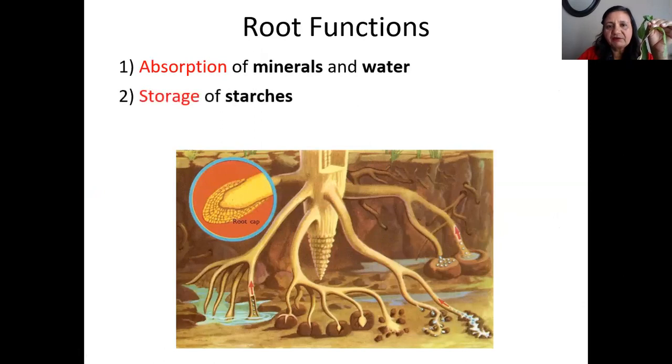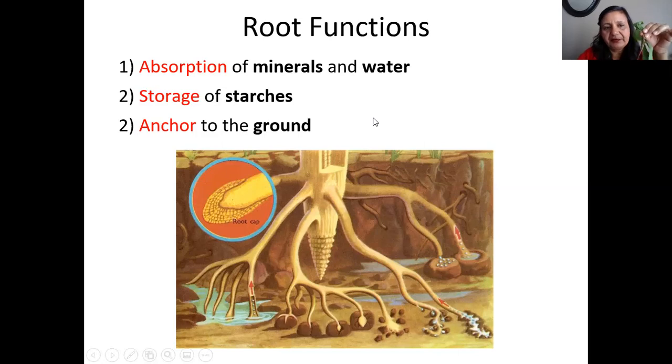So what are the functions of the root? What do they do? They absorb the water and minerals from the soil, right? And they also do the storage of starches, and so they grip the ground so that they can stay anchored into the ground, and they store the starch. You can see it in a potato and some radish, they store the food, right? And this is the carrot, right? Actually, starch is present more in potato, and some like sweet potato and taro and those things.